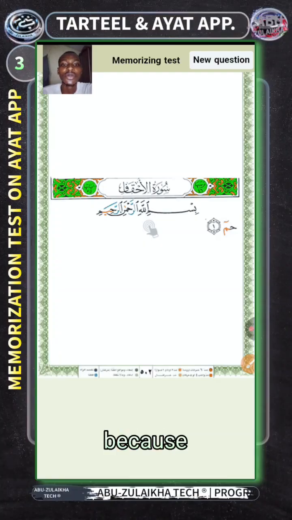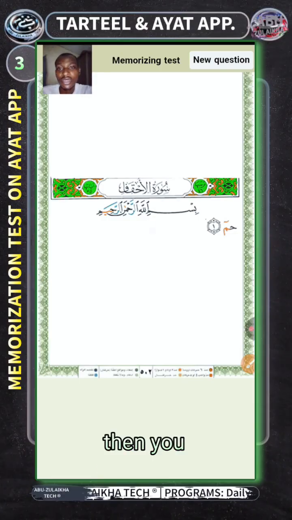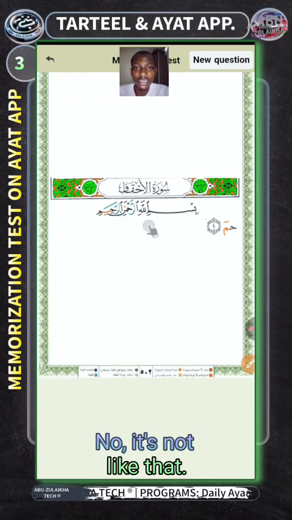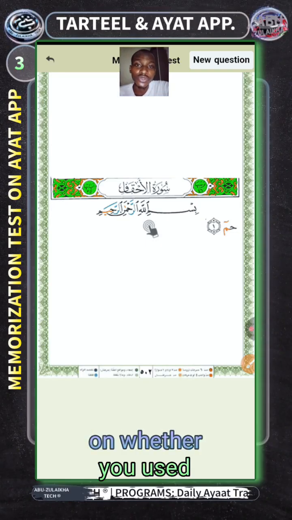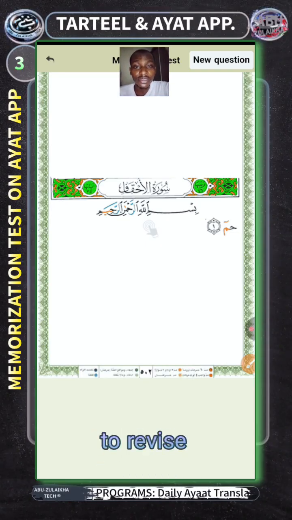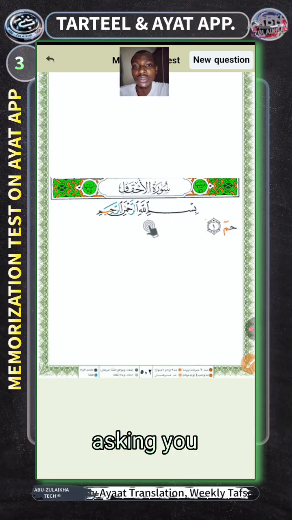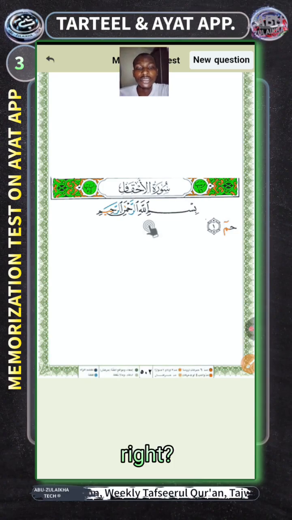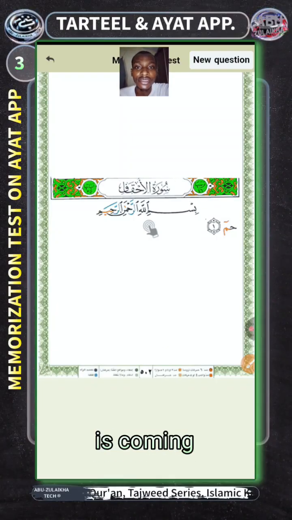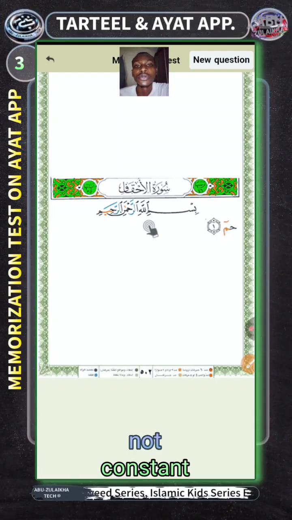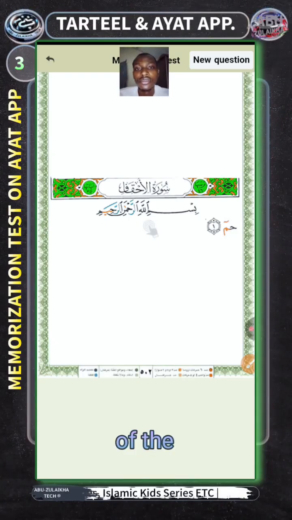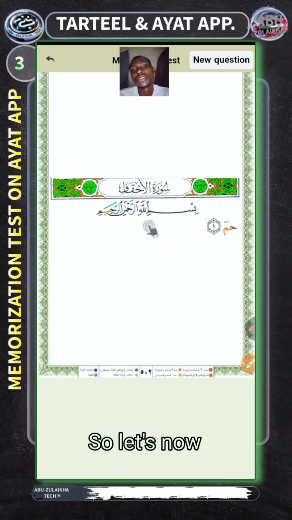I don't think, because maybe they've given you the surah that you are seeing, then you can easily catch up. No, it's not like that. It all depends on whether you used to revise always or not. Do you understand? It's just like your fellow man asking you a question, but the difference is that you are not looking at the screen, right? So here too, you are looking at the screen, but you don't know the next verse that is coming if you are not constant in recitation. So let's now see.